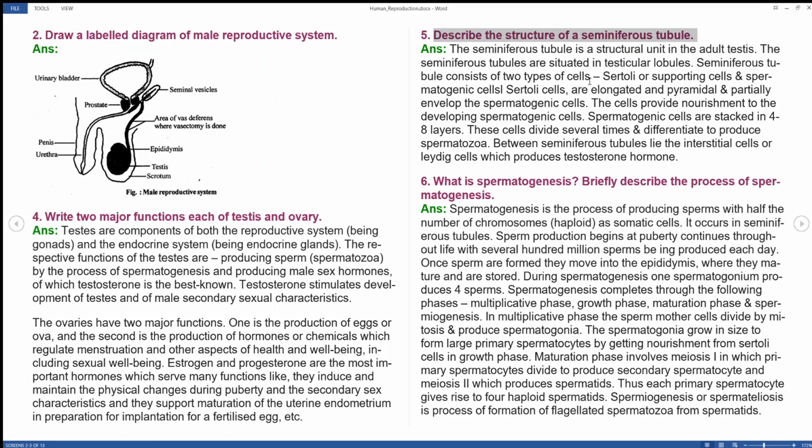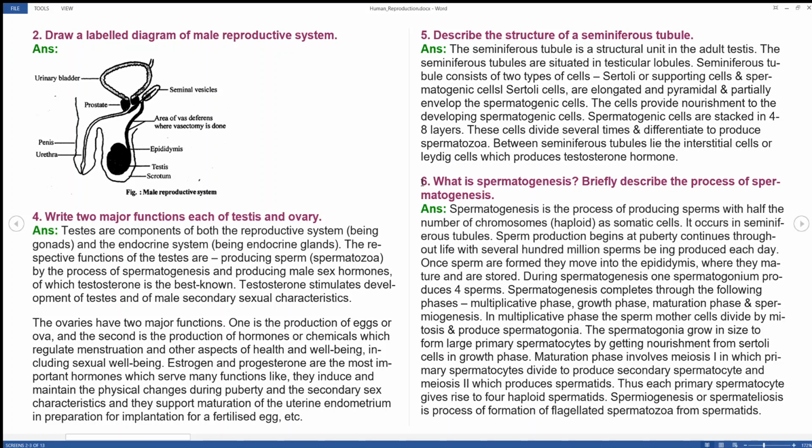Spermatogenic cells are in 8 layers. These divide several times and differentiate to produce spermatozoa. Between the seminiferous tubules lie the interstitial cells, the Leydig cells, which produce testosterone hormone. Don't get confused about Leydig cells and interstitial cells. Please follow the textbook for the diagram, which shows it clearly.